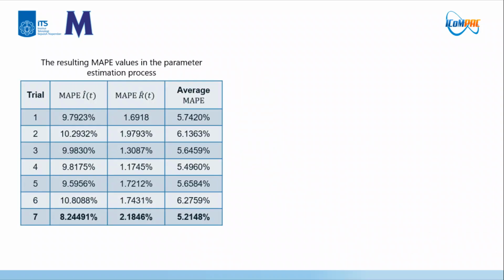The GA implementation resulting MAPI values shown in this table. The MAPI values of IT range from 8.24% to 10.80%, while the MAPI values of RT range from 1.17% to 2.18%. The smallest or best MAPI average is from trial 7, which is 5.21%.